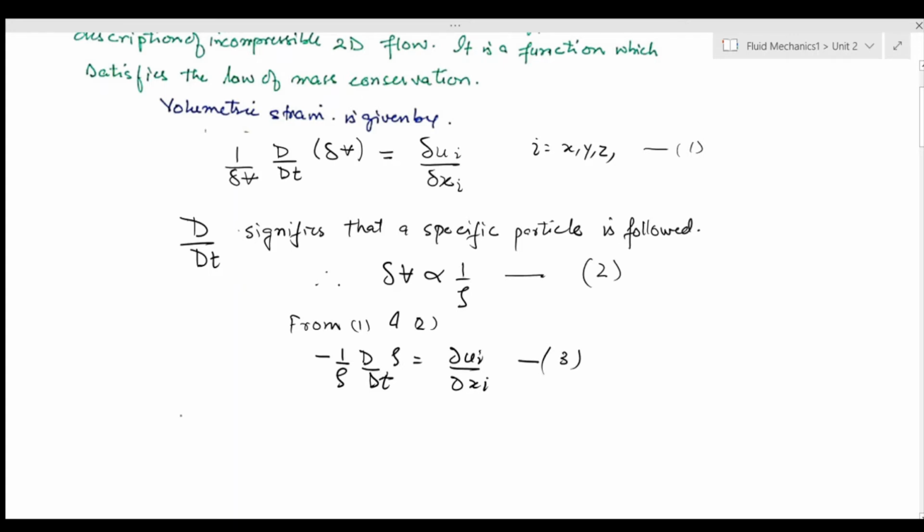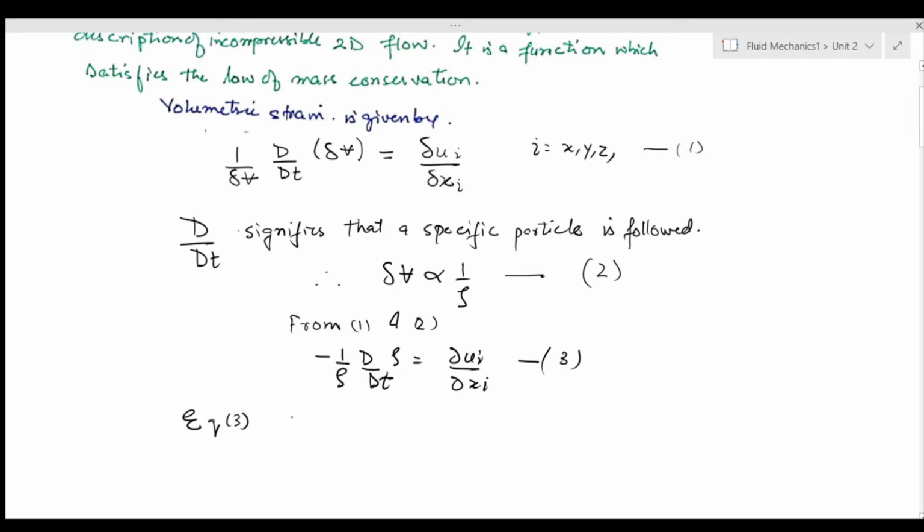Now this equation 3, it is nothing but a way of writing my mass conservation equation, and this is something which I have already shown in lecture 16 also.